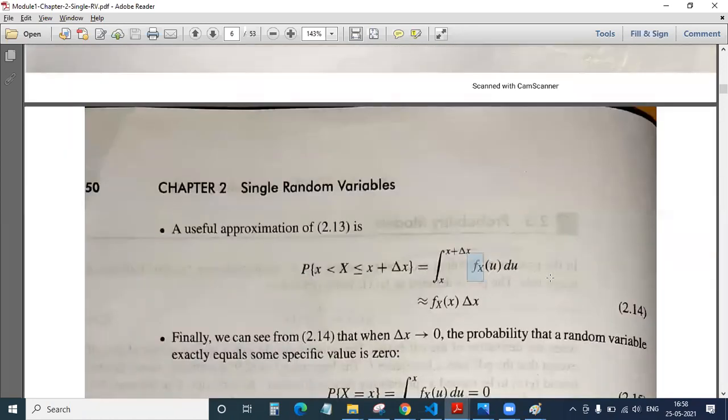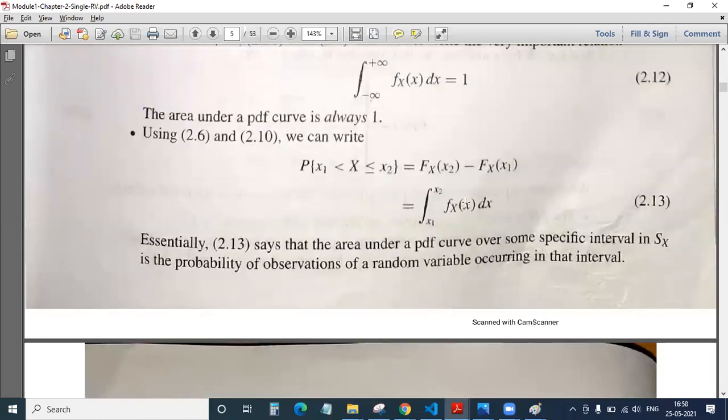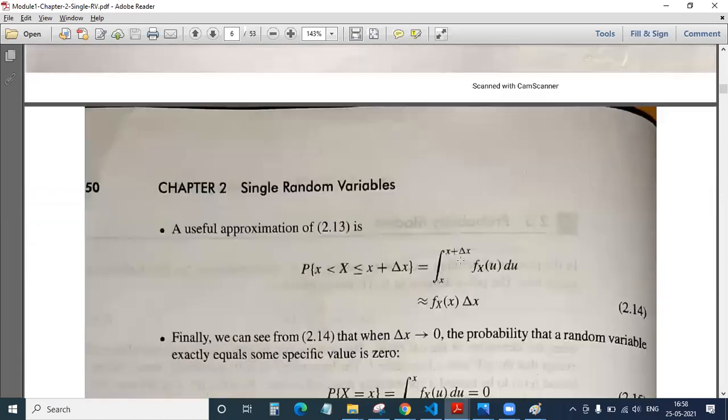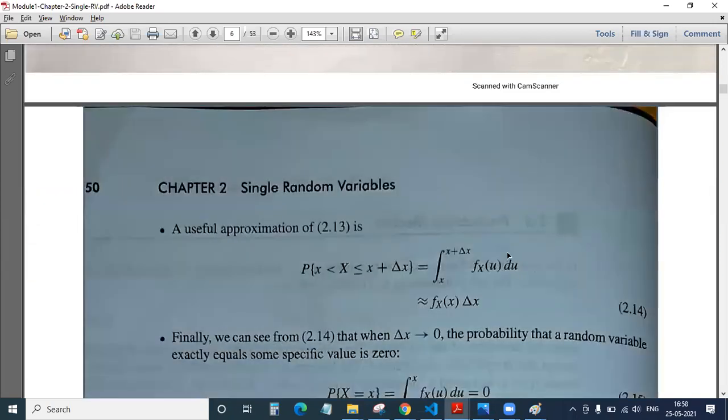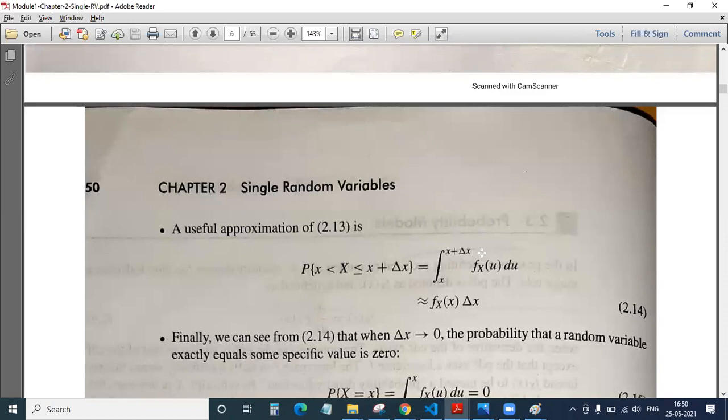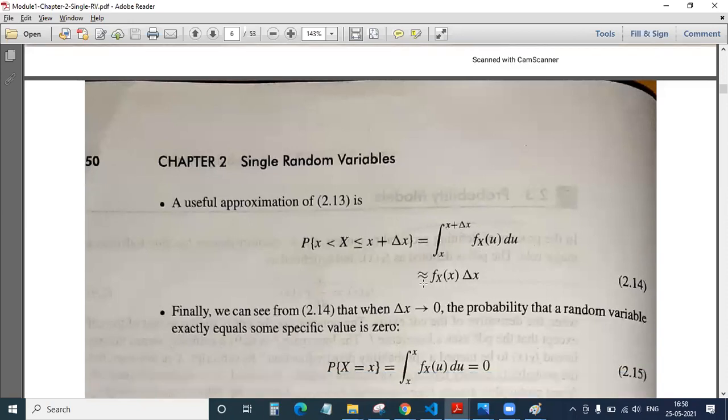Here it is fX of u du. Why u du? Because the variable we have chosen here is u, and the variable we have chosen here is x. That is the difference. Okay. And this is approximately equal to the same function fX of x multiplied by del x. When you integrate this, this is the answer you will get.